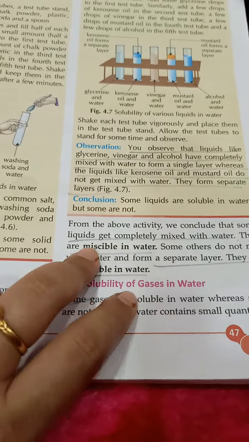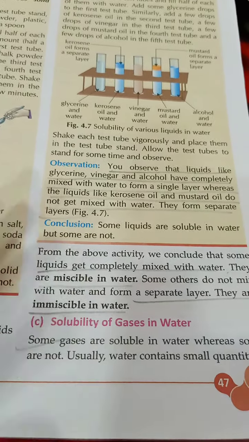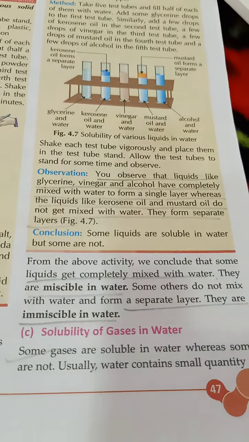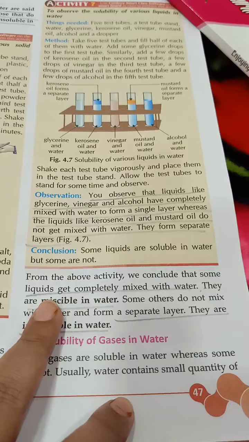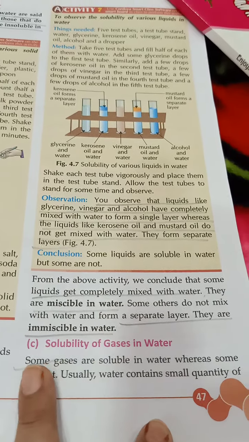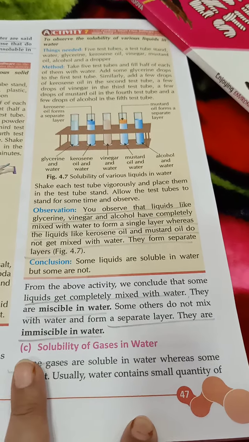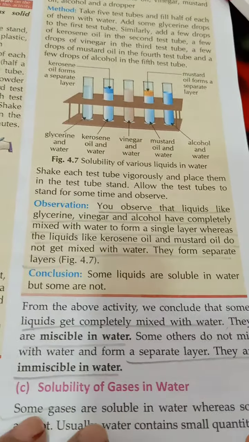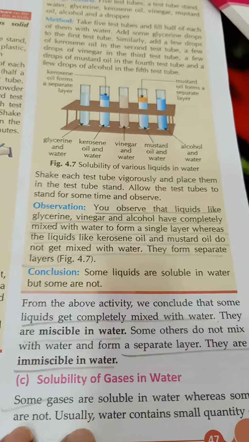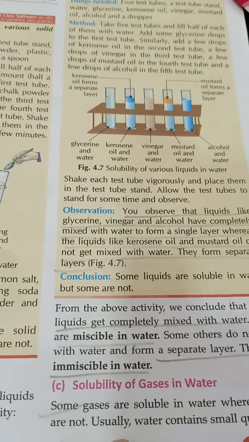Now by this you can distinguish liquids into 2 groups: miscible and immiscible. The liquids that mix in water are called miscible in water, and those that do not mix with water are called immiscible in water. Those liquids that can mix are called miscible, and those liquids that cannot be mixed are called immiscible.